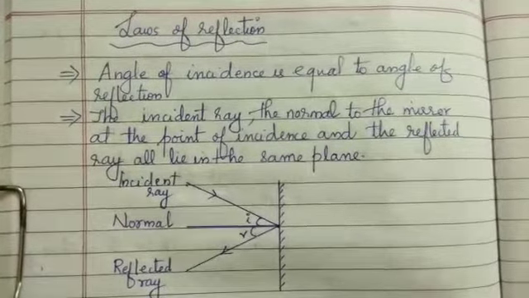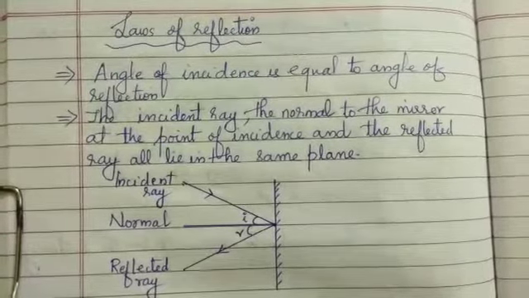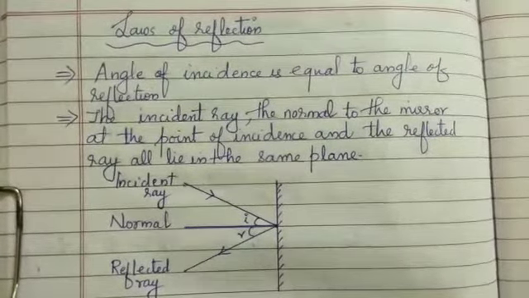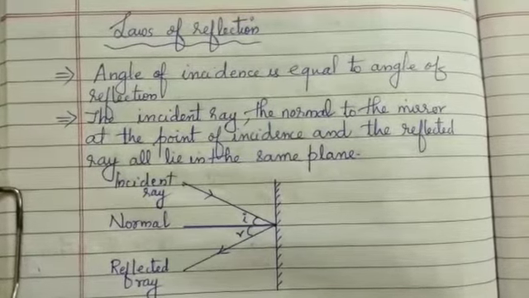So we have seen in reflection that the ray which is incident, or the ray which strikes on the mirror surface, is known as incident ray, and the ray which reflects back to the same medium is known as reflected ray.